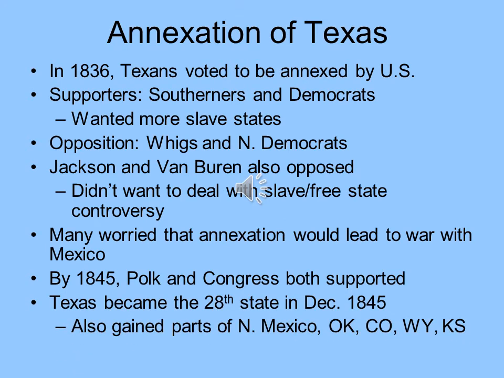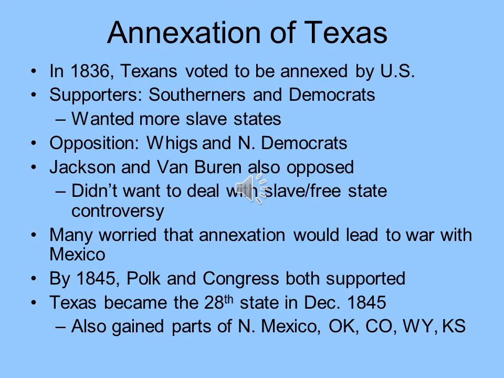So last time I talked about how Texas became independent from Mexico, and today we'll talk about how Texas became part of the United States. So pretty much right away in 1836, Texans voted to be annexed by the United States. They wanted to be annexed, or added, to the United States. Some people in the U.S. supported that, some people opposed it.